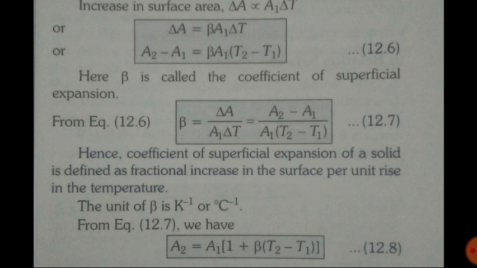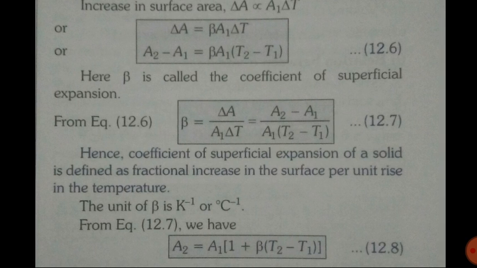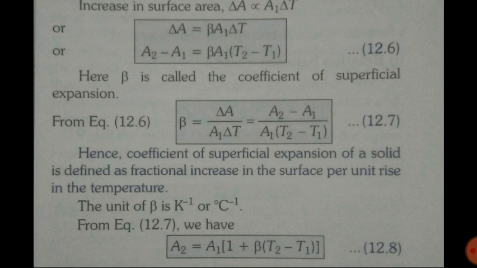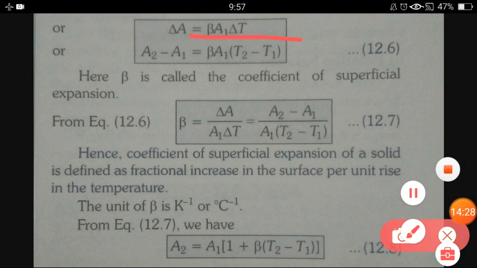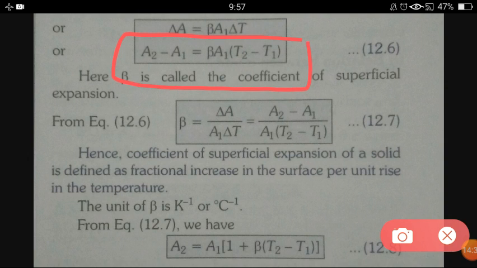So unit of superficial expansion is also per Kelvin or per degree centigrade. And as we have derived the value of L2, in the same manner from this equation, we will derive the value of A2, which is the final surface area.